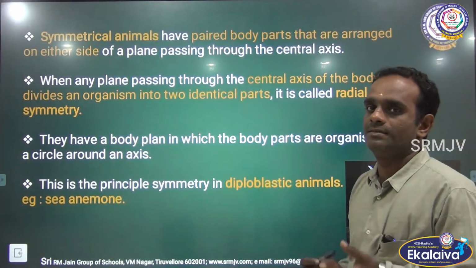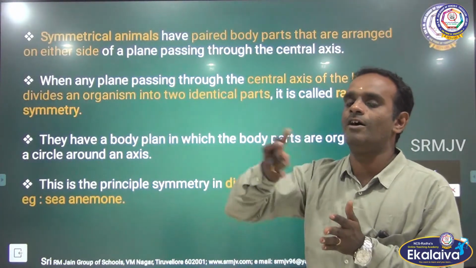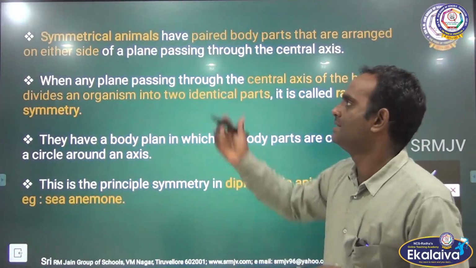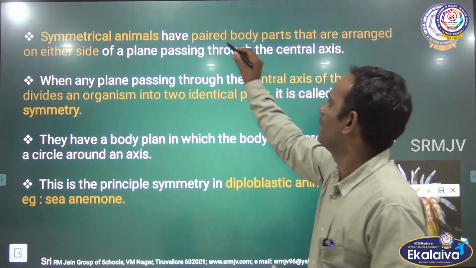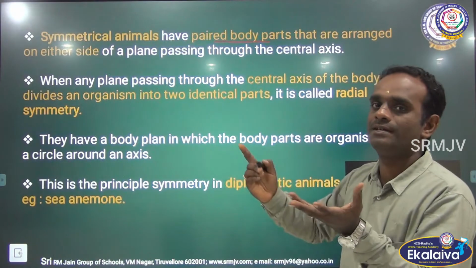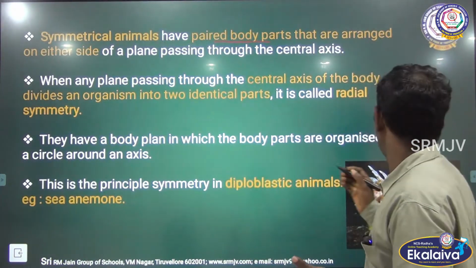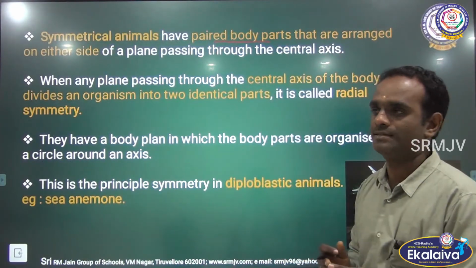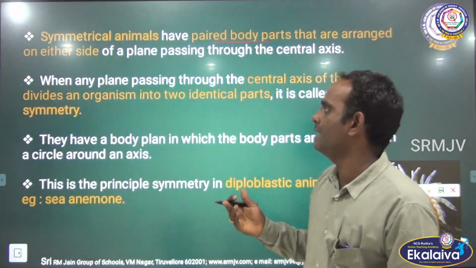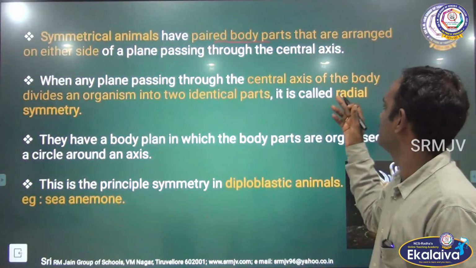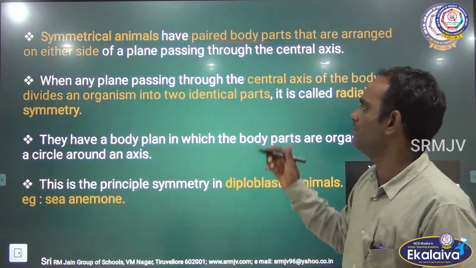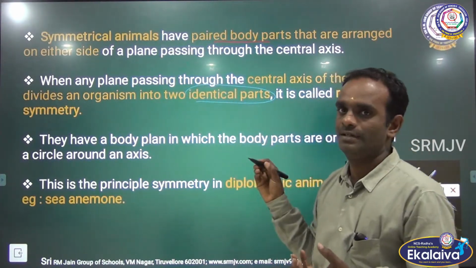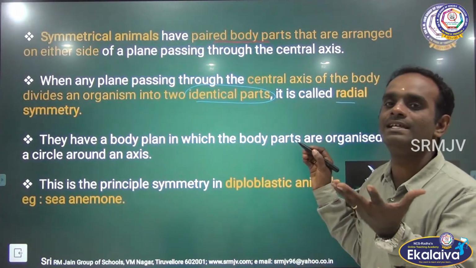Symmetrical animals means we can divide the organism into two halves, two equal parts, two identical parts. Symmetrical animals have paired body parts that are arranged on either side of a plane passing through the central axis. When any plane passing through the central axis of the body divides the organism into two equal or identical parts, it is said to be radial symmetry.